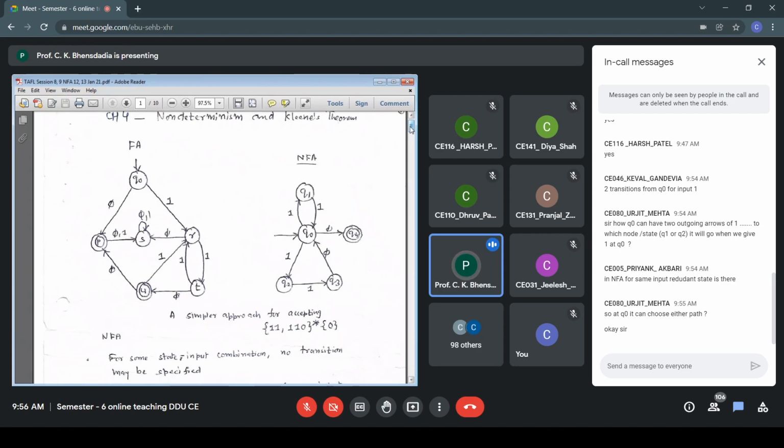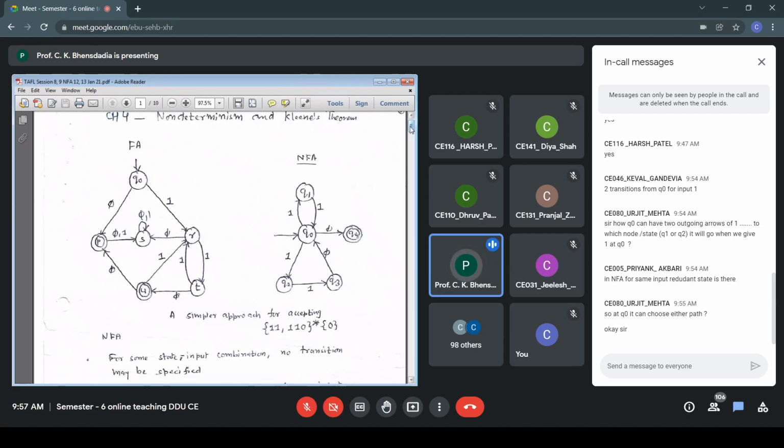See, a lot of paths we needed to analyze in constructing the FA. That 11 plus 110 star. Lot many observations, lot of analysis was required. Compared to that, it was very simple for me. 11 handled between Q0 to Q1 and 110 handled between Q0, Q2, Q3. So the process of constructing NFA for a given regular language is simpler compared to constructing a deterministic FA.